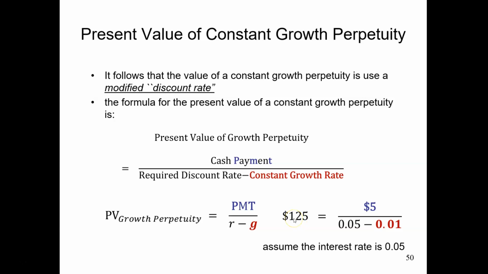Remember this, the present value of a perpetuity with fixed payment $5 is $100. So the present value of growth perpetuity is higher than the present value of perpetuity. Why? Because in this constant growth perpetuity, you have payments growing, but in the typical perpetuity, you have a fixed payment.